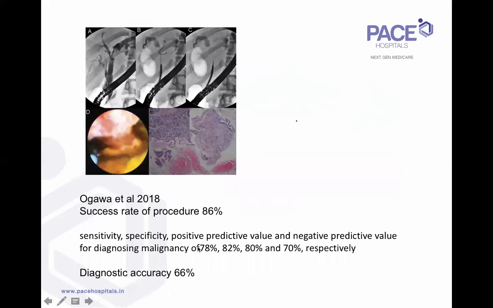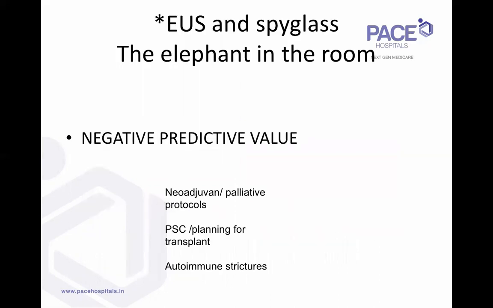The sensitivity of this is around 78%. The negative predictive value is about 70%, and the diagnostic accuracy means that around 2/3 of the time the test definitely gives you a correct report, and 1/3 of the time it could be a false positive or a false negative. False positives are less likely, but false negatives are very likely.